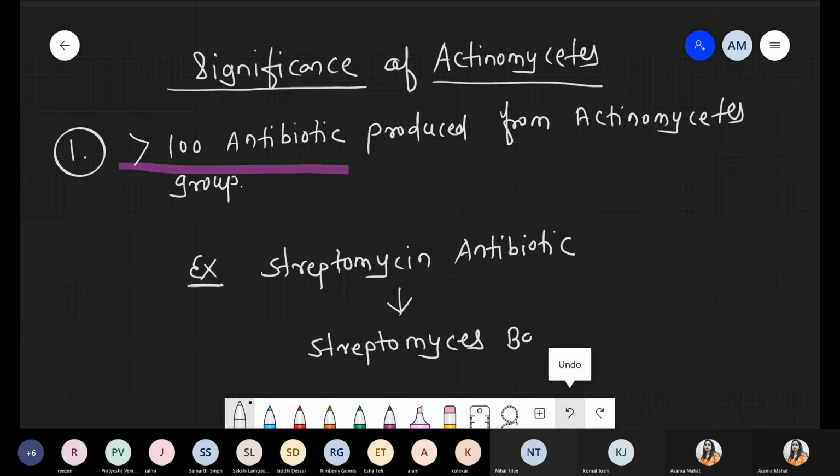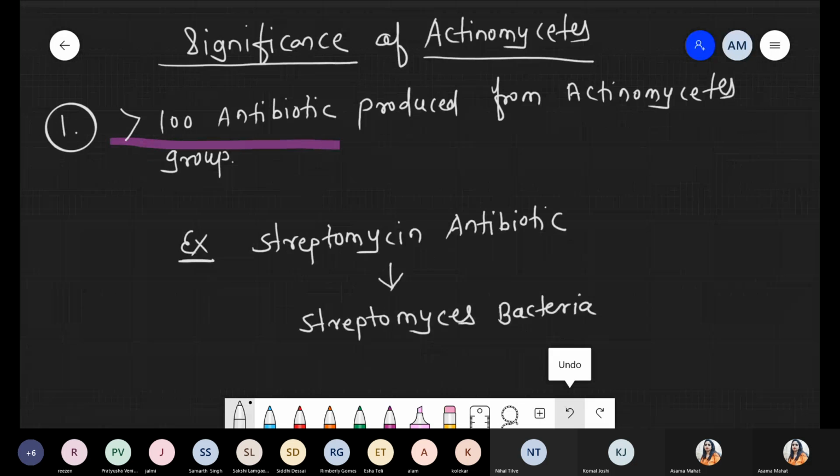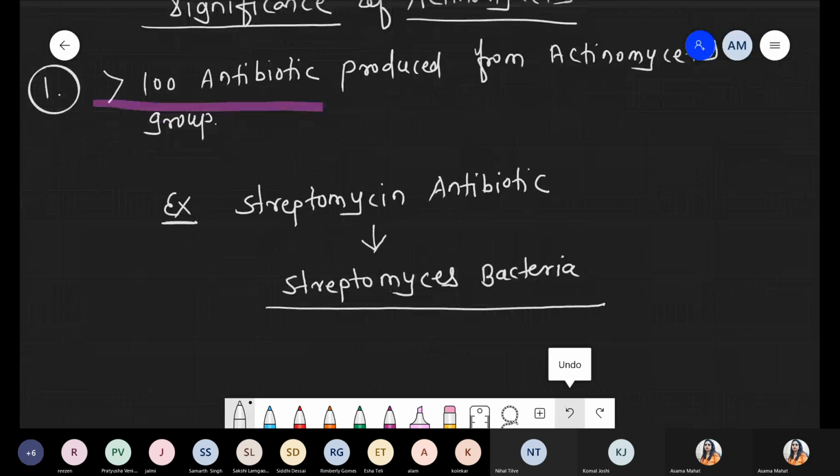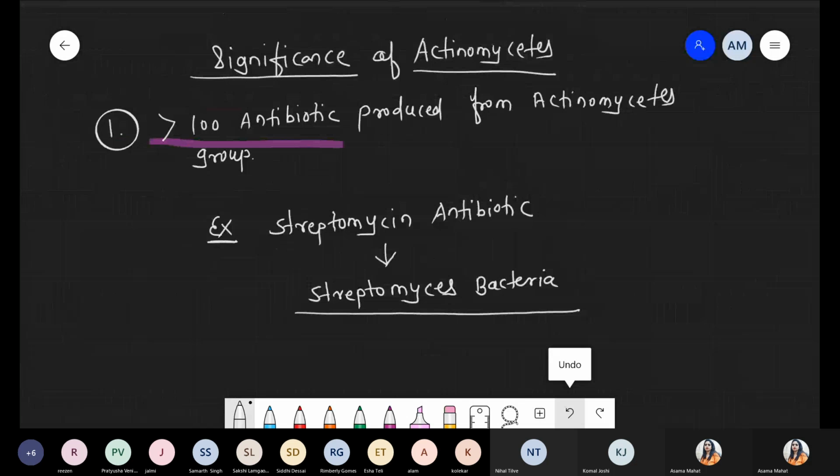It is harvested from the Streptomyces bacteria. And please remember, the Streptomyces bacteria belong to the Actinomycetes group. Now quickly tell me, is the streptomycin antibiotic narrow spectrum or broad spectrum? Yes, Pratyusha, it is an example of a broad spectrum antibiotic.